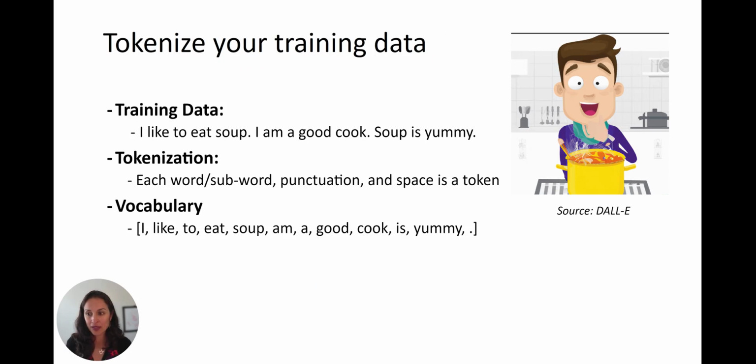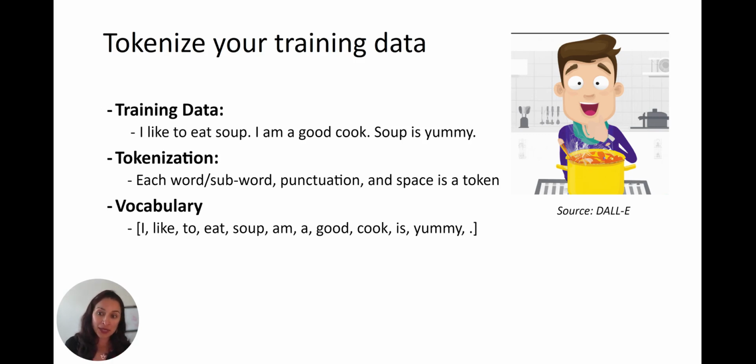Okay. So with that bit of introduction, let's begin with the first step, which is to tokenize your training data. What does this mean? First, you have to get some training data. GPT was trained on the internet. We are going to train on 3 sentences. I like to eat soup. I am a good cook.